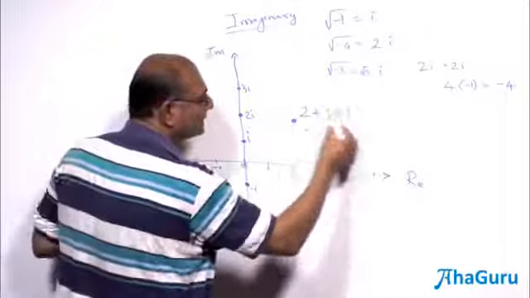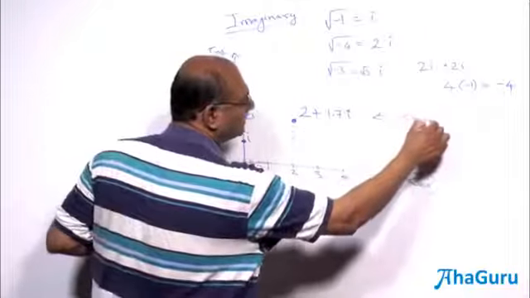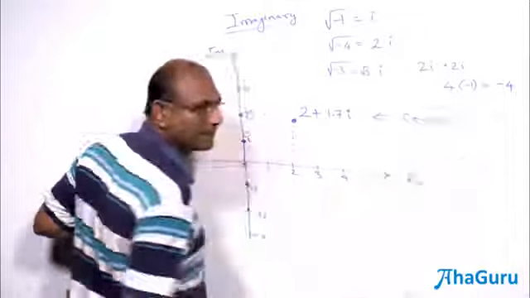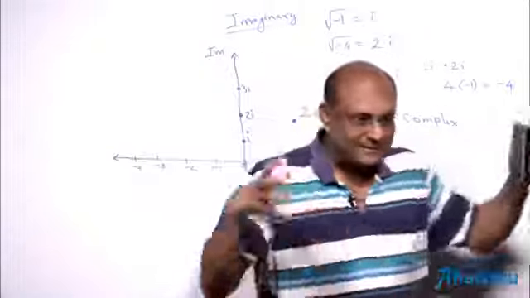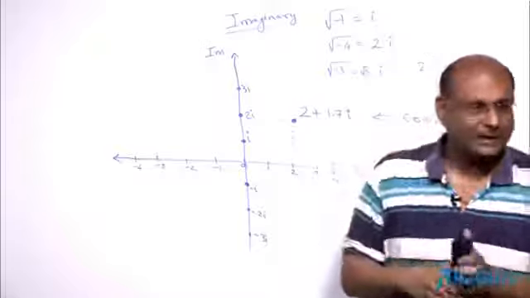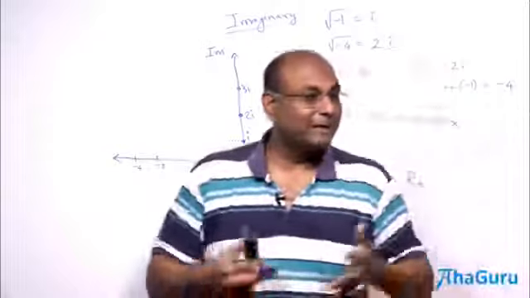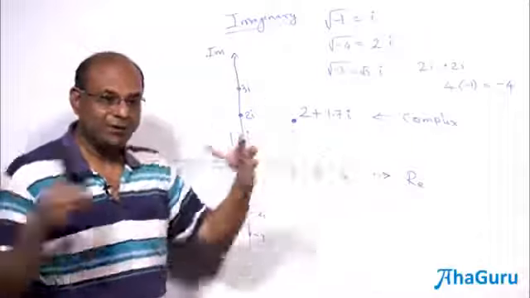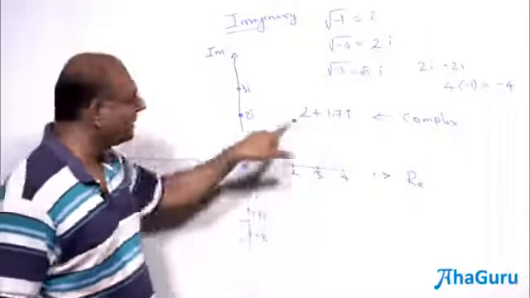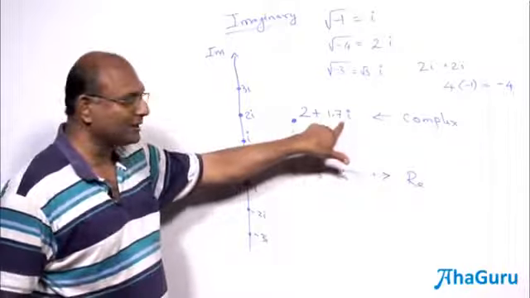We call this a complex number. Complex doesn't mean difficult. Complex means it is a bundled up thing together. Complex just means putting many things together. So it has a real part and an imaginary part all put together, so it's a complex number. We call this the real part and we call that the imaginary part.